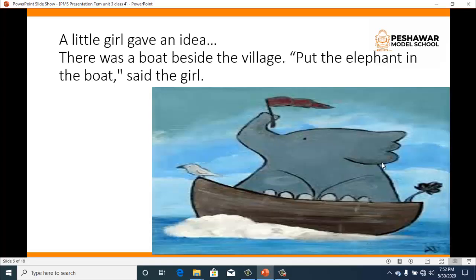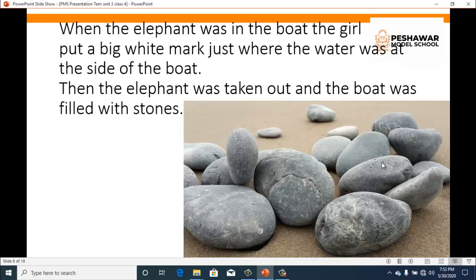A little girl gave an idea. There was a boat beside the village. Put the elephant in the boat, said the girl. Then the girl suggested that we should put the elephant into a boat. Then what happened? When the elephant was in the boat, the girl put a big white mark just where the water was at the side of the boat. Then the elephant was taken out and the boat was filled with stones.